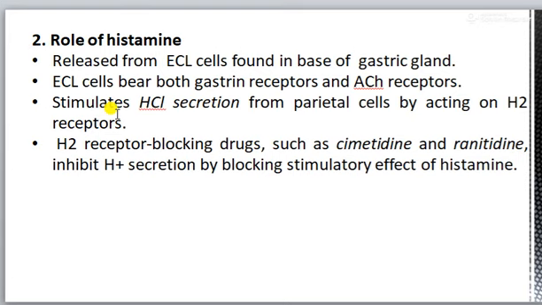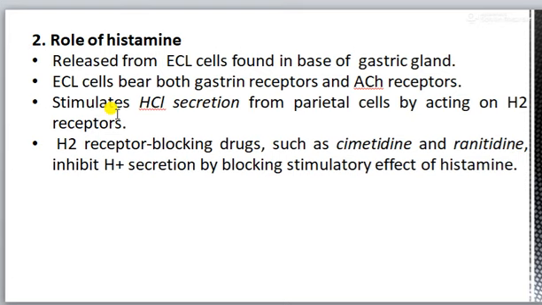Now, role of histamine. Histamine is released from the ECL cell that is found at the base of gastric gland. It has both gastrin receptor as well as acetylcholine receptor.